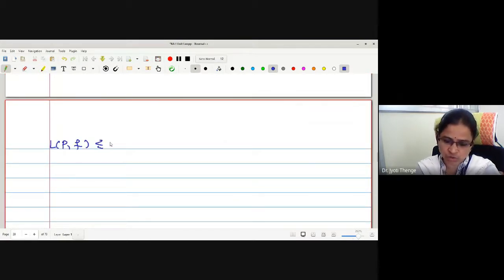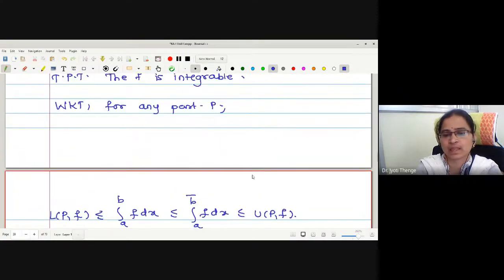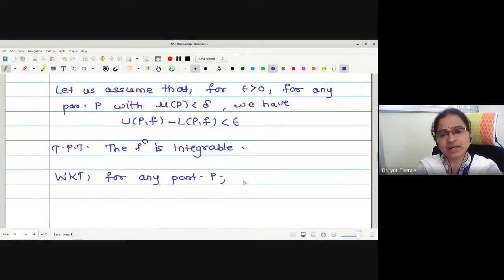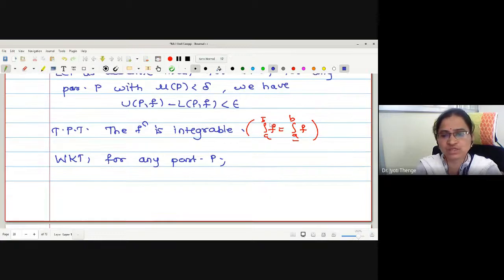Lower sum is less than or equals to lower integral less than or equals to upper integral less than or equals to upper sum. We have proved it, no? We have somewhere proved this inequality. Therefore, we were using this inequality.